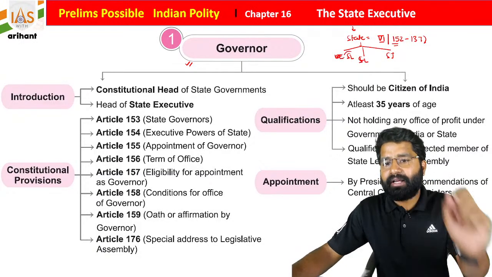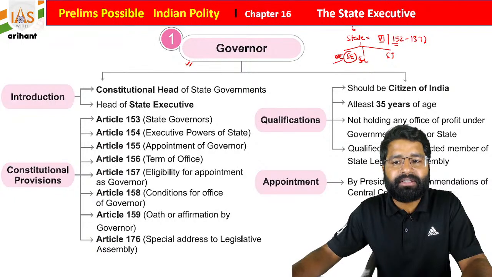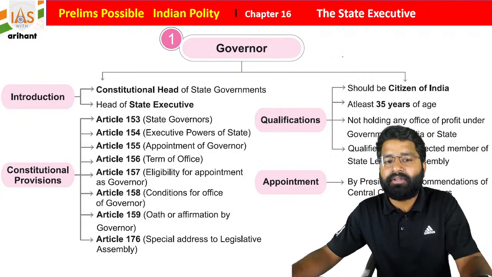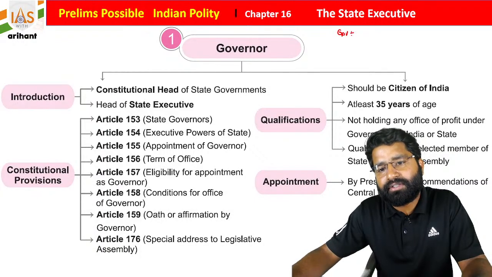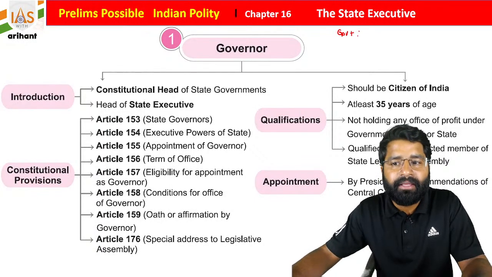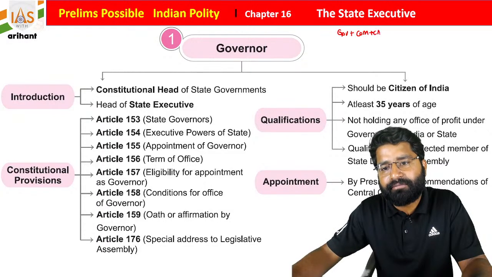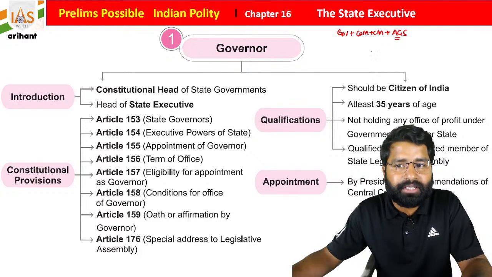The state executive consists of the governor of the state. Along with that, there will be the council of ministers and the chief minister, and the advocate general of the state will be part of the state executive, students.